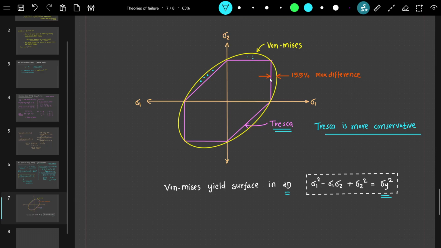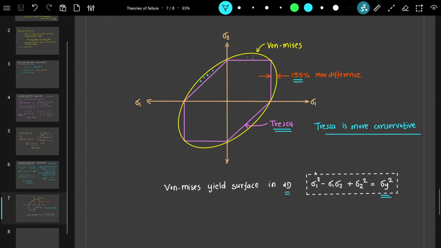And the maximum difference between von Mises and Tresca stress is 15.5 percent. This looks like the maximum, and this one is 15.5 percent. So we can say Tresca is more conservative than the von Mises theory or criterion.